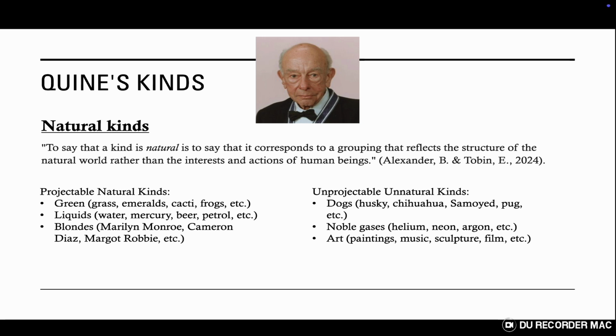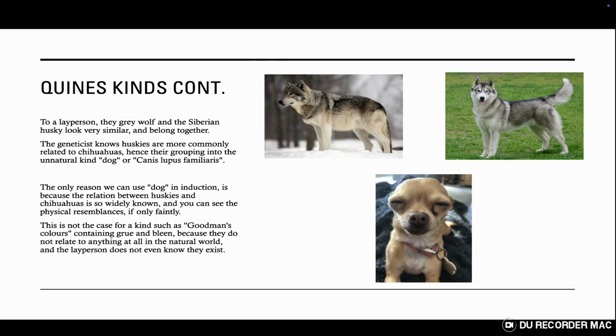However, Quine points out that often things that look similar are not part of the same natural kind. Take a grey wolf and a Siberian husky, for example. They look similar, but we know that the husky is actually genetically closer to a chihuahua. He says that the term dog, in the scientific sense, is unnatural due to this, but it is still very useful due to science. We still use dog in induction, however, because the layperson knows about the genetic similarities, and so it is natural in that sense. Scientists tend not to use induction because when they're researching, they're interested in the facts, while the layperson is free to say, all dogs have a heart, or whatever.